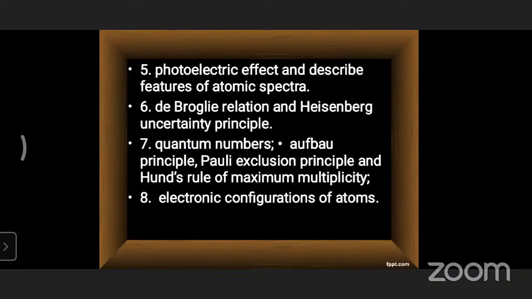Based on that, we have some principles. Based on the principles, we can fill the electrons in the atomic orbitals, like the Aufbau principle, Pauli's exclusion principle, Hund's principle and rule of maximum multiplicity, as well as how we can write the electronic configuration of the atoms based on the rules as well as the energy of the orbitals. So majorly these are the concepts we will discuss in this chapter.